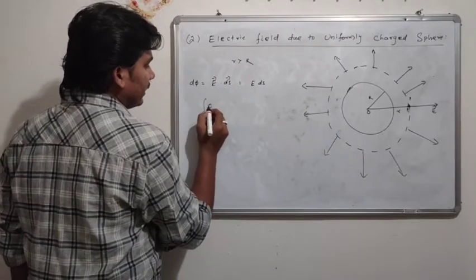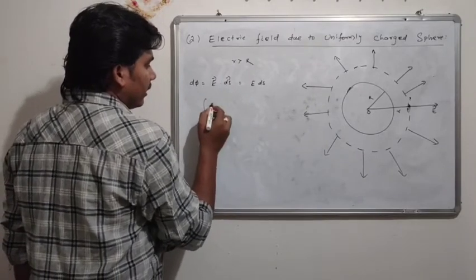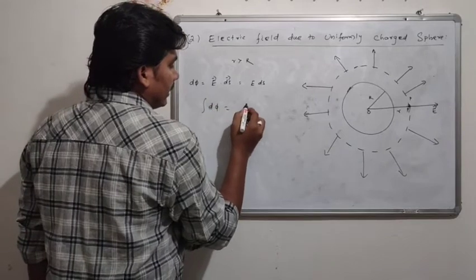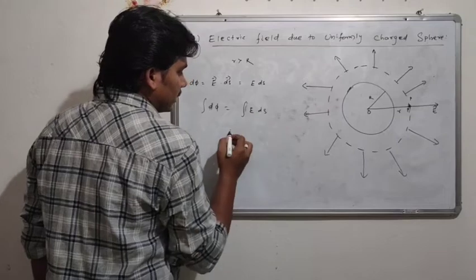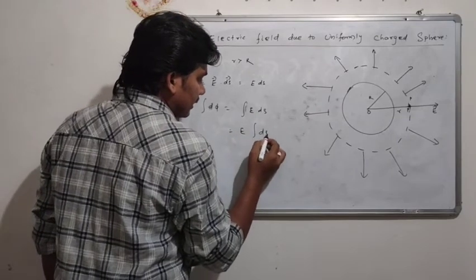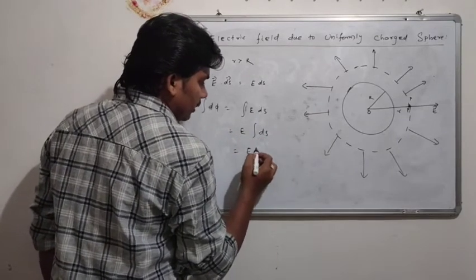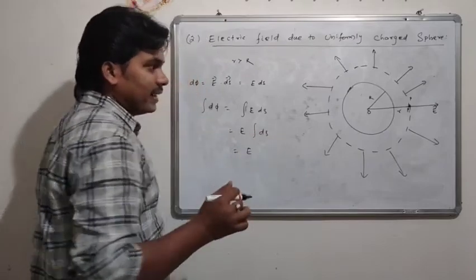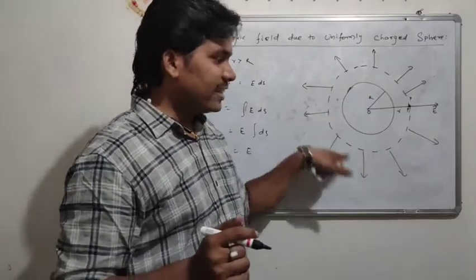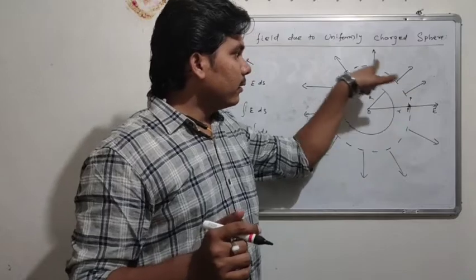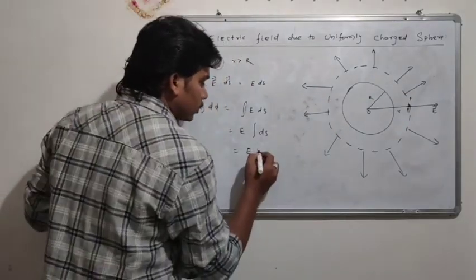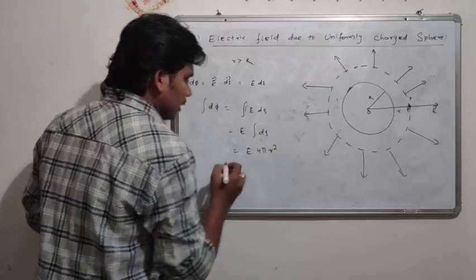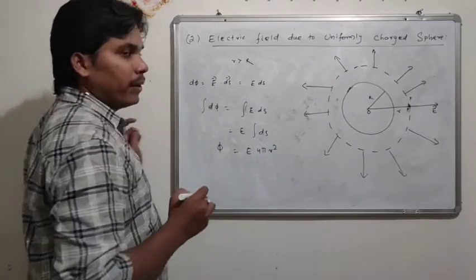Then if we integrate d phi, we get the integration of E ds, which will be E times the integration of ds. The integration of ds means the entire surface, as it is a Gaussian sphere, and the entire surface of the sphere is 4 pi r square. So phi equals E into 4 pi r square.